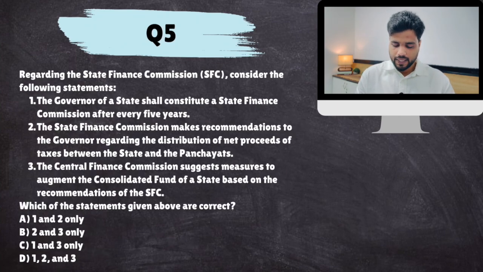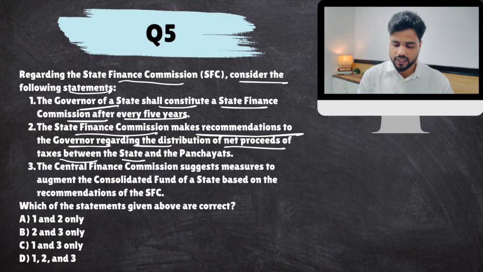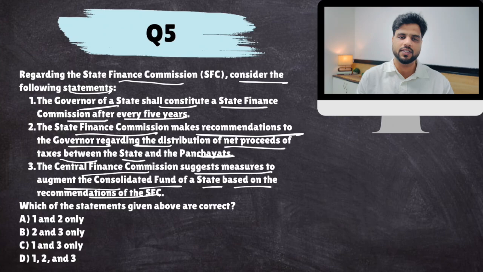Next. Regarding the State Finance Commission, consider the following statements. The governor of a state shall constitute a State Finance Commission every 5 years. State Finance Commission makes recommendations to governor regarding the distribution of net proceeds of taxes between state and panchayats. Central Finance Commission suggests measures to augment consolidated fund of state based on recommendations of State Finance Commission.